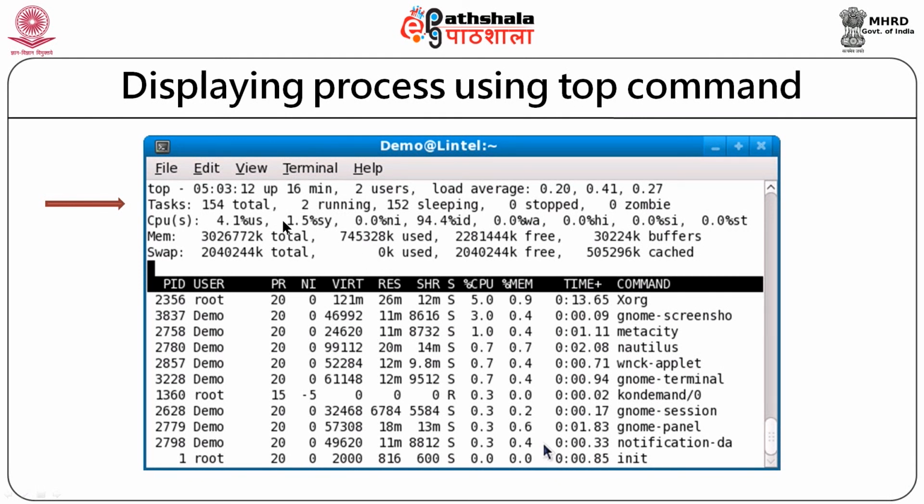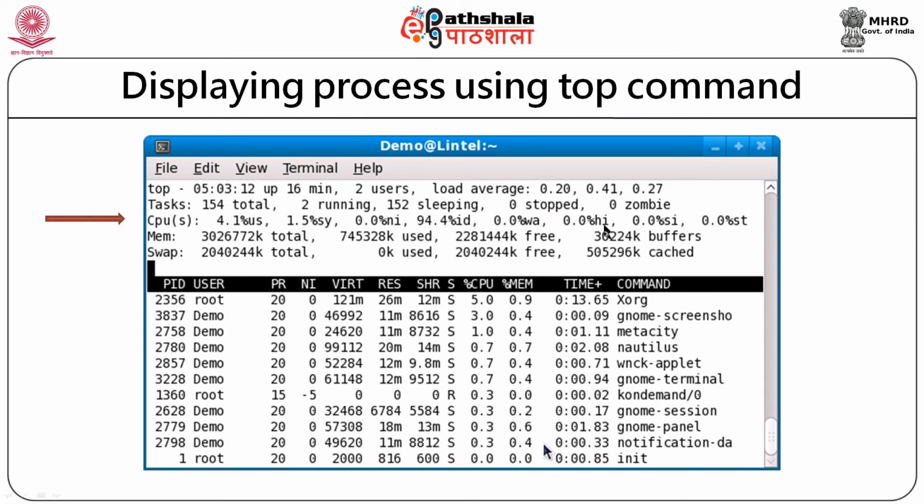Okay, let us now understand the third line. It gives the amount of CPU that is being used. So, this line indicates how much percentage of CPU is used by the user process, the amount of CPU, 1.5%, used by system processes, the amount of CPU used by low priority processes, and the amount of CPU used by the idle processes, ID is for idle. Amount of CPU used by waiting processes, over here it is 0. CPU used by the interrupts, hardware interrupts and software interrupts, and the last is steal time.